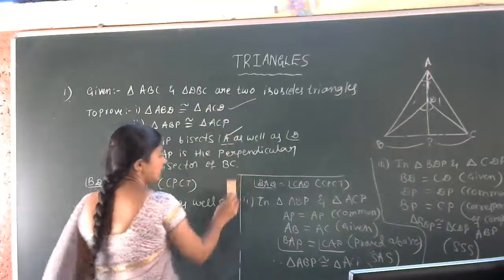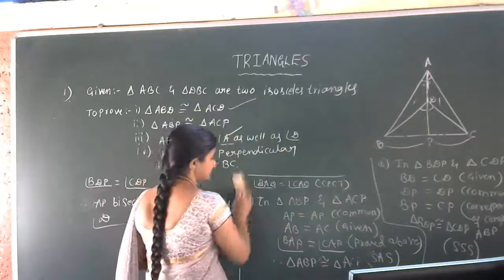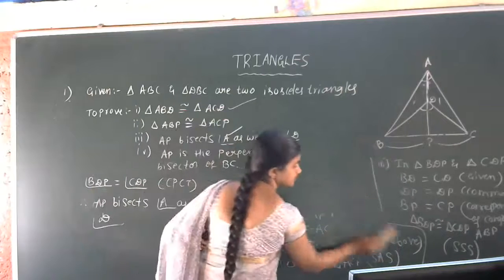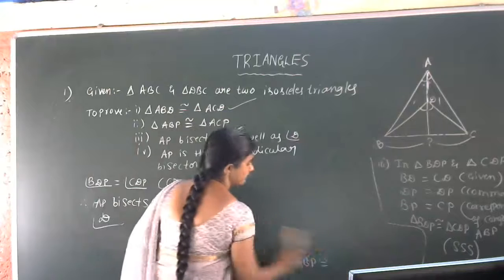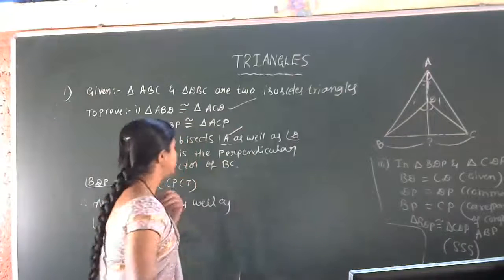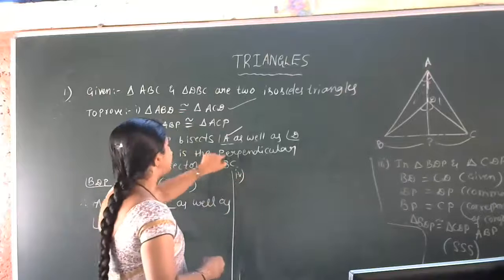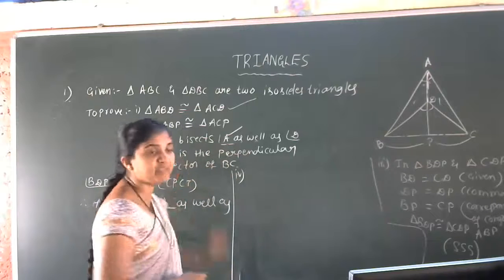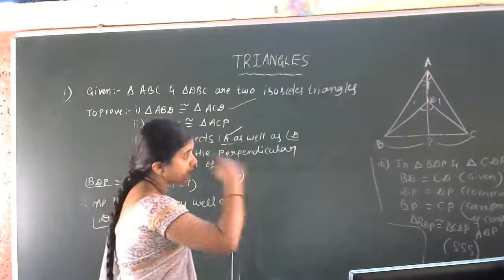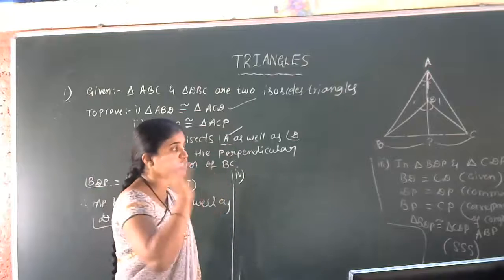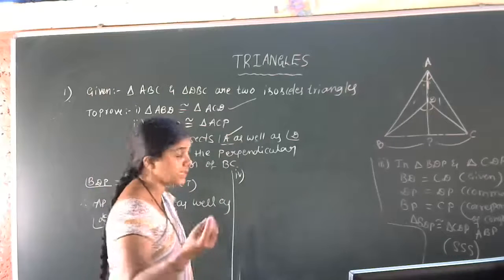Okay. So I'll erase this much portion. Yes. Now we'll continue with the fourth proof. AP is the perpendicular bisector of BC, we have to show. Already we know that angle APB is equal to angle APC. Who told that?